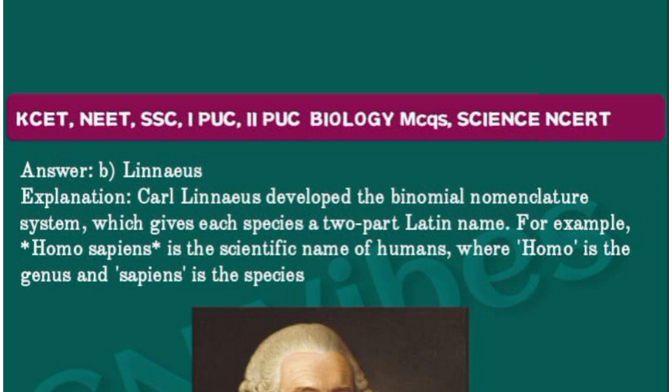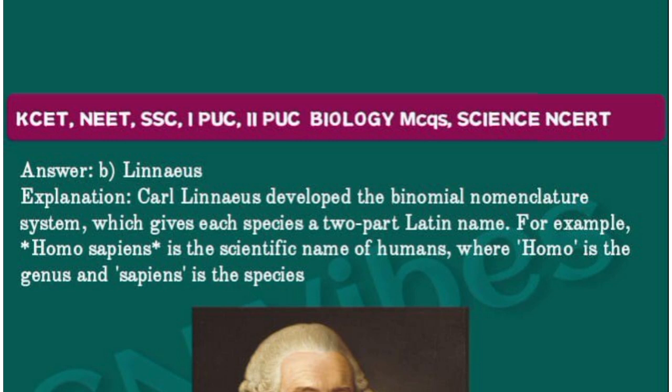As I told you, each organism or species gets two names, two parts. Bi means two, nomial means naming, so binomial nomenclature. The species gets a two-part Latin name. For example, Homo sapiens.